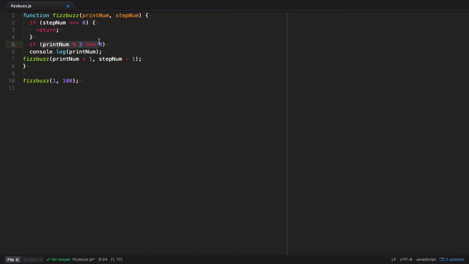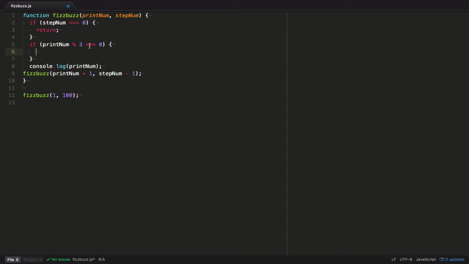So what this means is if you divide a number by 3 and the remainder is 0, execute this block. Really simple. So for example, if a number is moduloed by 2, that's going to equal 1 because 2 fits into 3 one time, you got a remainder of 1. Awesome.